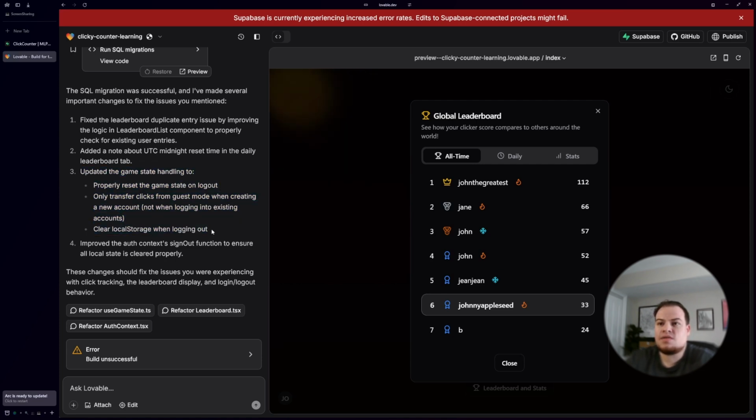Maybe it just didn't finish with the SQL, and so it didn't report all of this to me, even though it fixed it yesterday. Fix leaderboard duplicate entry. Yes, you did do that this time. It looks accurate, I think.